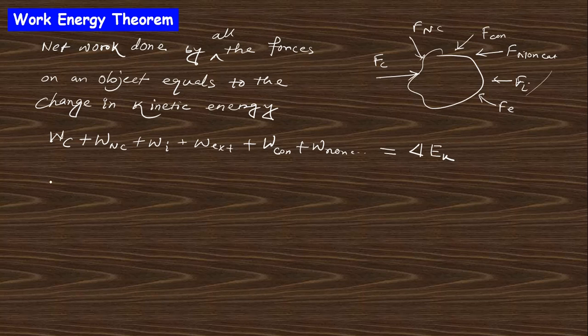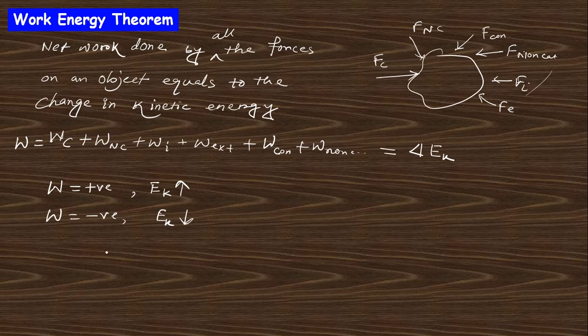So if the total work done W is positive, then the kinetic energy will increase. If W is negative, then the kinetic energy will reduce. Clear?